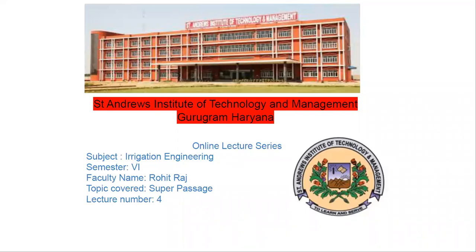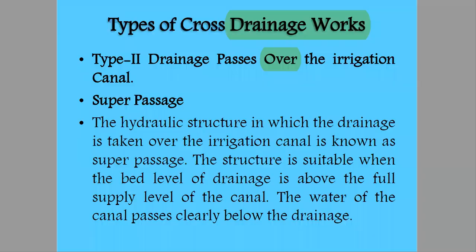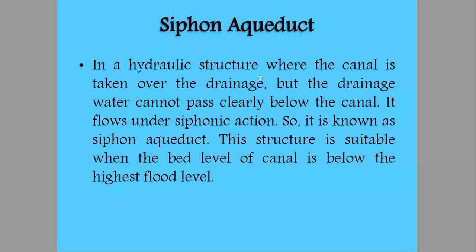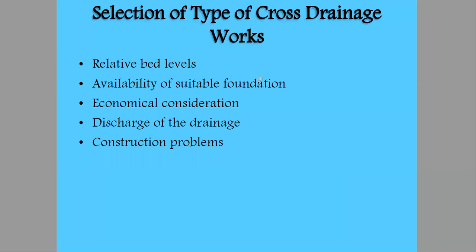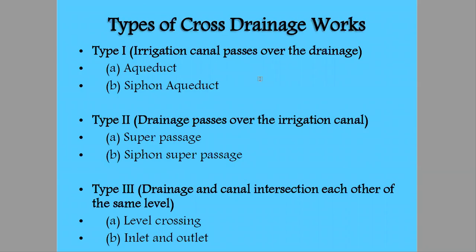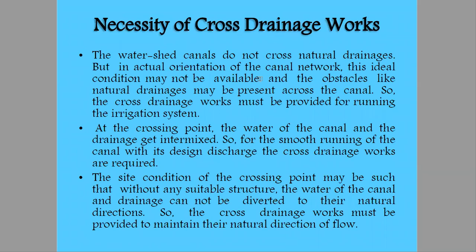Okay, before this, I would like to take a look at what we have studied in the previous lecture. That is, we have studied the basics of cross drainage work, and why we require cross drainage work. Basically, we are not allowing them to intermix.